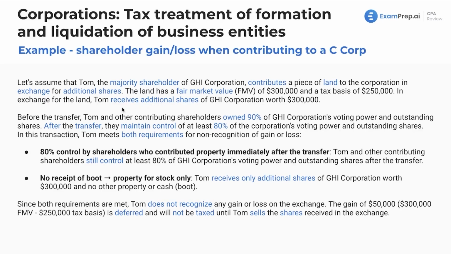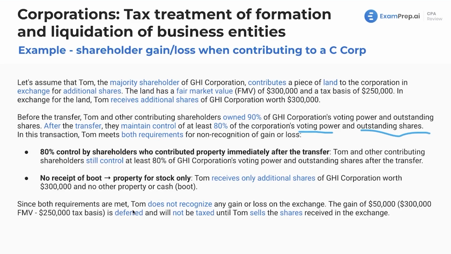So in this case, Tom's going to receive additional shares of GHI worth $300,000. Now, before the transfer, Tom and other contributing shareholders owned 90% of GHI Corporation's voting power and outstanding shares. After the transfer, they maintain control of at least 80% of the voting power and outstanding shares, so they have 80% of that at least. So in this transaction, we meet both requirements for non-recognition of gain or loss. We have 80%, and there's no boot received here. Tom's only receiving shares of the corporation.